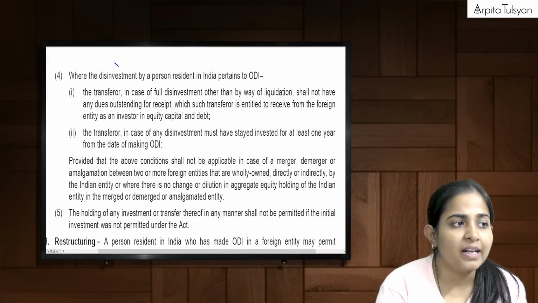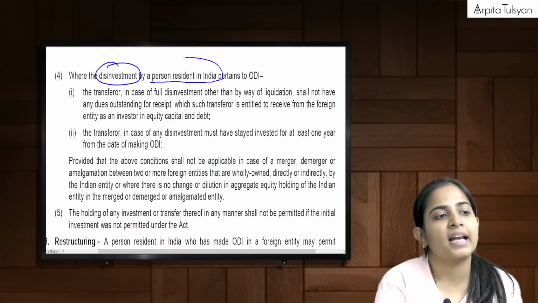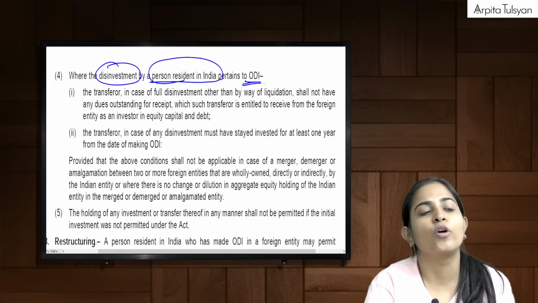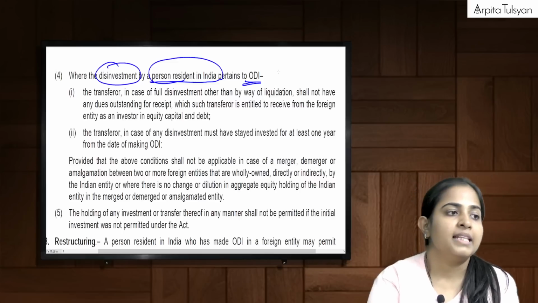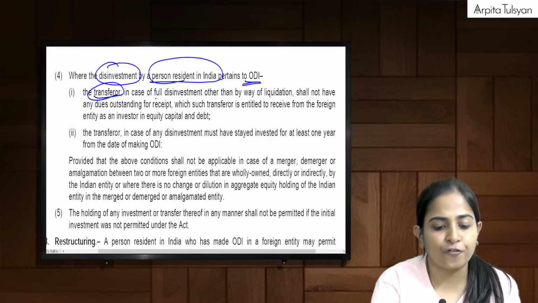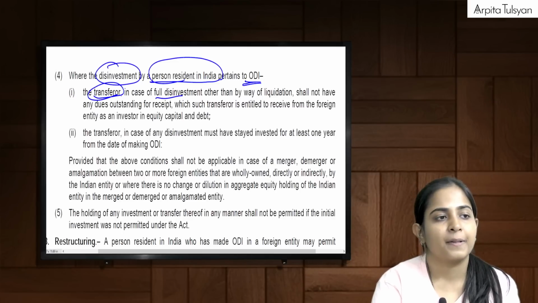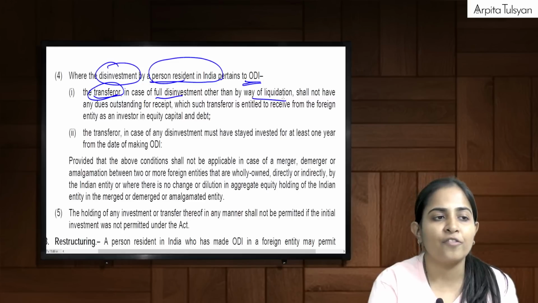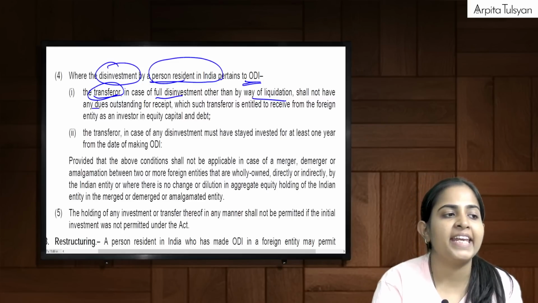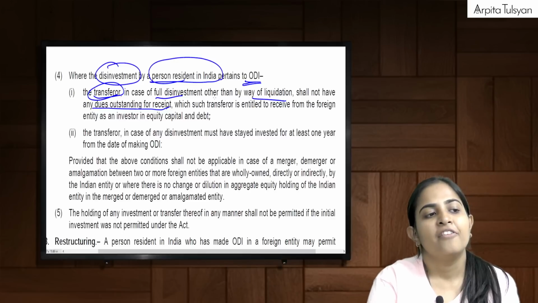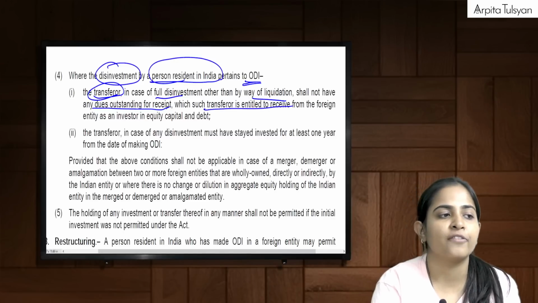Then the next one, where the disinvestment by a PRI pertains to ODI, the transferor in case of full disinvestment other than by way of liquidation shall not have any dues outstanding for receipt which such transferor is entitled to receive from the foreign entity.